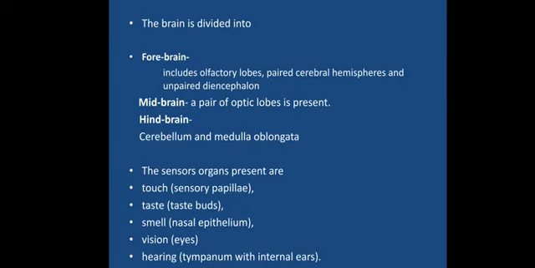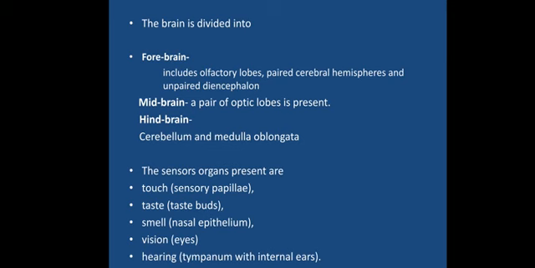So we have seen the different levels, right? The brain is divided into forebrain, midbrain and hindbrain. The forebrain includes the olfactory lobes, the lobes responsible for recognizing smell, the paired cerebral hemispheres and the unpaired diencephalon. These are the structures found in the forebrain. Okay, the midbrain contains a pair of optic lobes, the ones responsible for recognizing visuals and forming images. And the hindbrain consists of the cerebellum and the medulla oblongata. The medulla oblongata is the one which is then connected with the spinal cord, the vertebral column, mainly the spinal cord. So it connects the central nervous system and the peripheral nervous system.